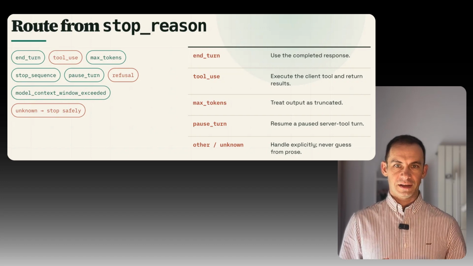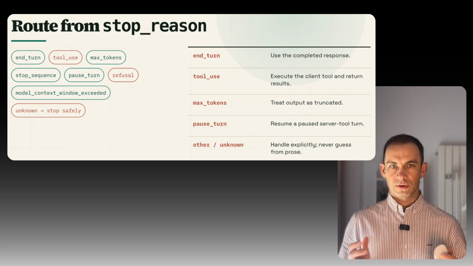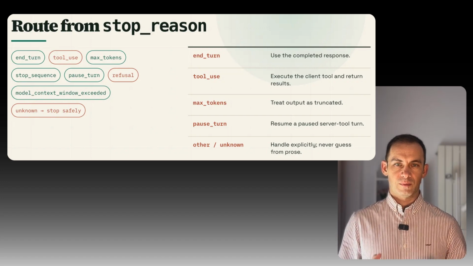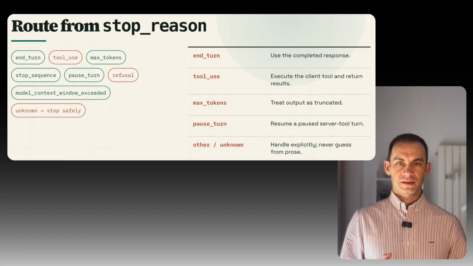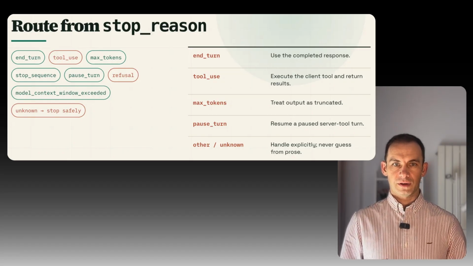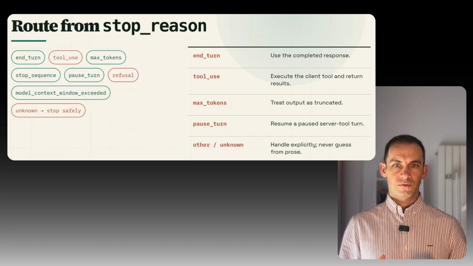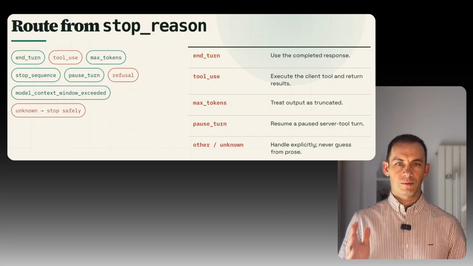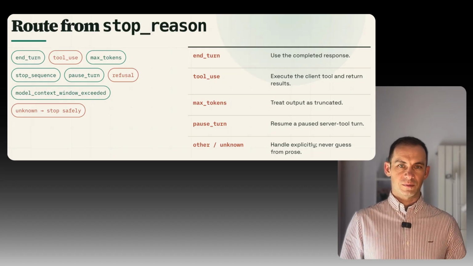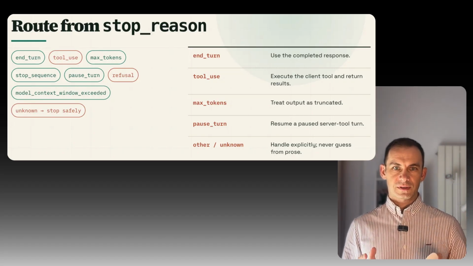Current stop states can include normal completion, tool use, maximum token limits, stop sequences, pause turn, refusal, and context window. Do not memorize that list as a vocabulary only. Use it as an architectural habit. Inspect the stop state before deciding what the application should do next. The next module will teach you the routing branches. For now, the habit is simple. Do not start from the text. Start from the response state.